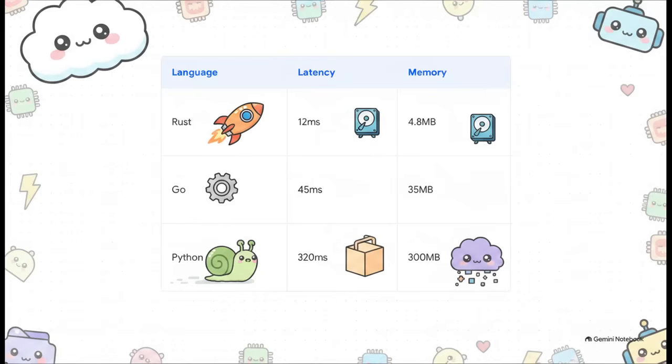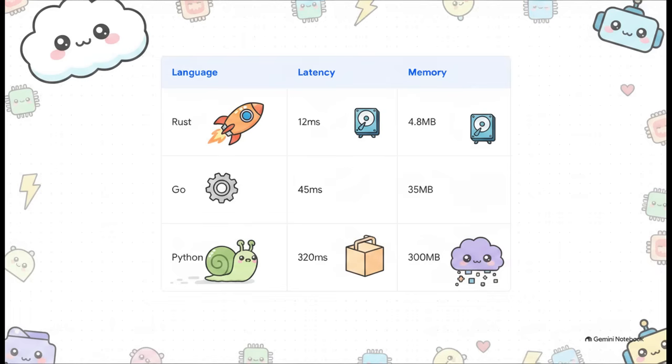And let's look at the numbers, because the real-world performance differences are just staggering. For a multi-step AI agent task, Python takes a sluggish 320 milliseconds to respond. Rust does it in 12 milliseconds. 12! That is literally the difference between an awkward, unnatural voice agent and one that responds in true real time. And the memory footprint is just as wild.